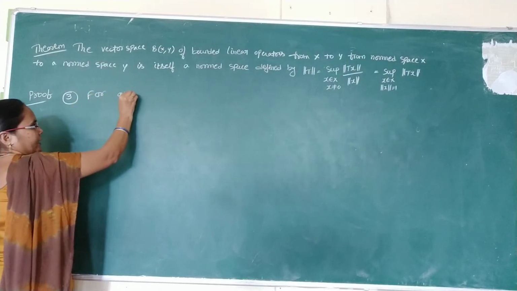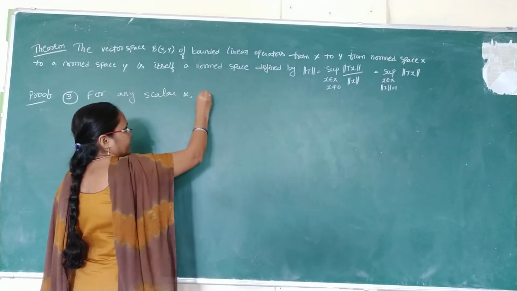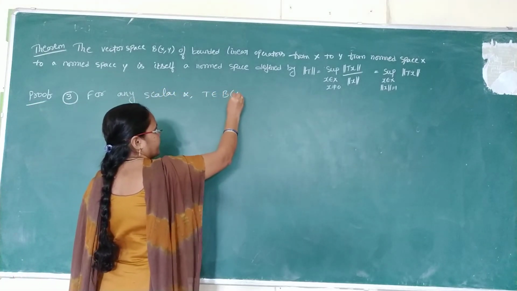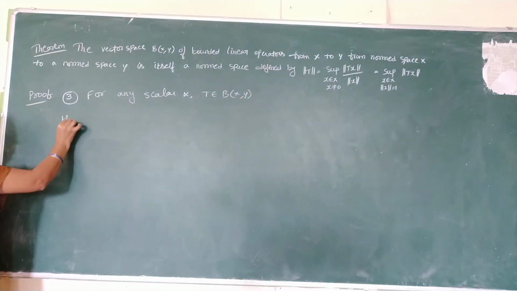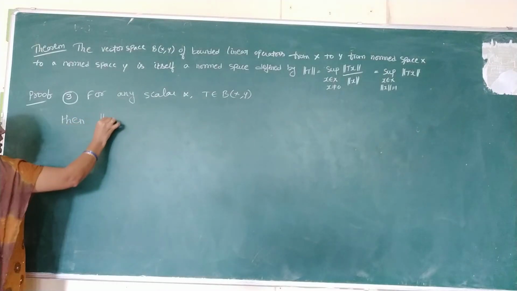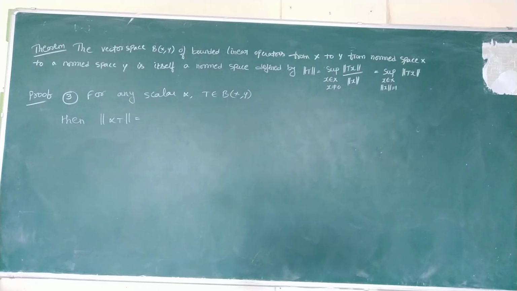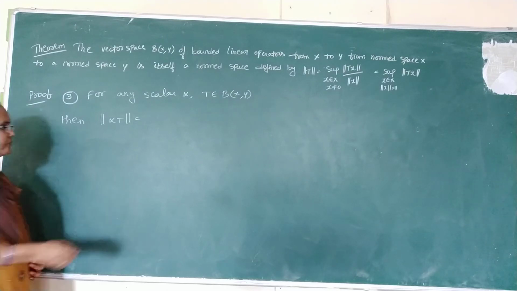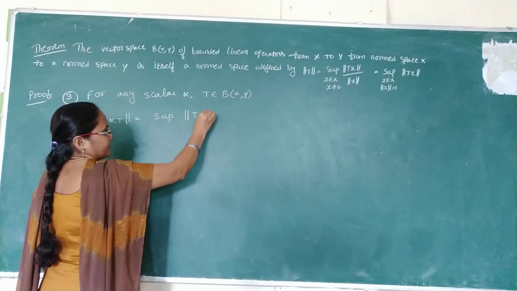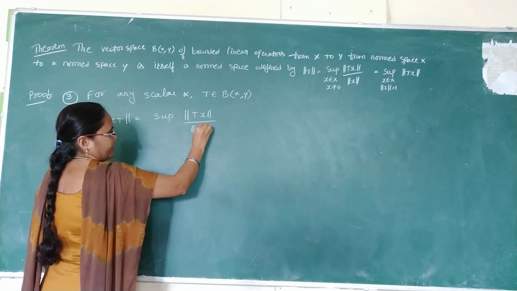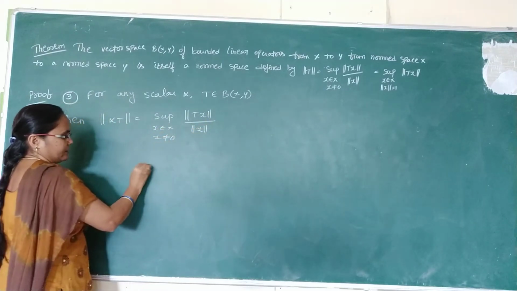For any scalar alpha, comma t belongs to the set B of x comma y, then norm alpha t is equal to, apply the definition, supremum of norm tx by norm x, where x belongs to capital X and x non-zero.